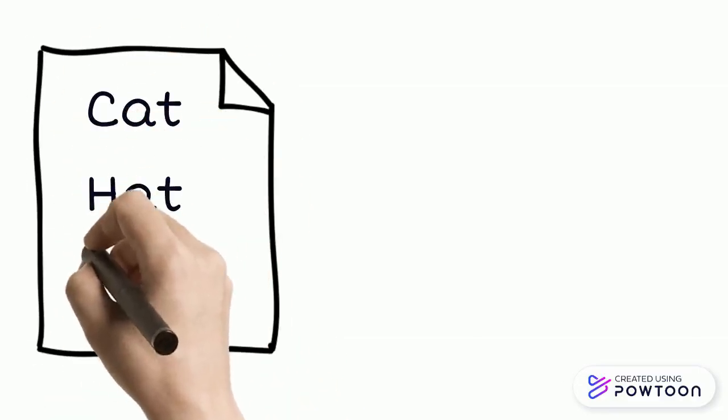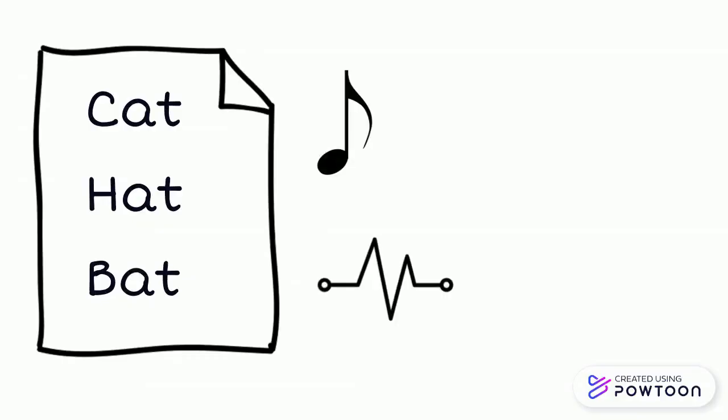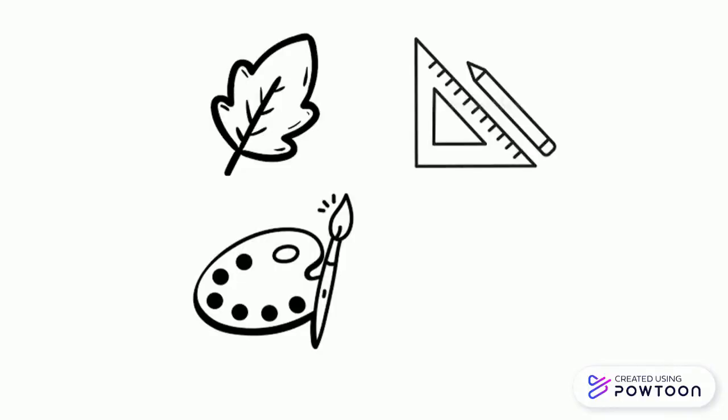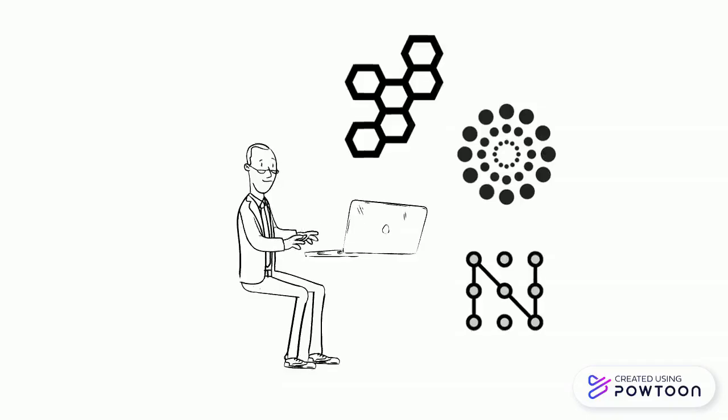Have you ever read a poem and noticed that it repeated words or sounds, kind of like a song or a rhythm? This is called a pattern, and they are everywhere around us, not just in poems. For example, there are patterns in nature, art, math, and even coding. Yes, coders can use patterns too.